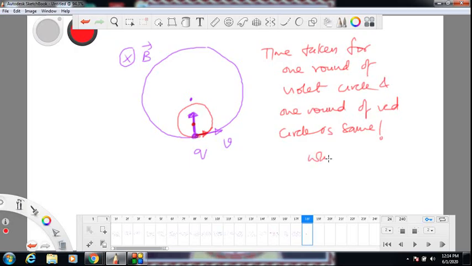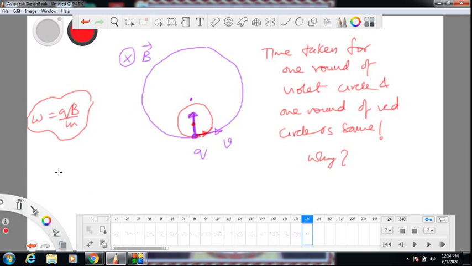Why? This is what you should understand. What is omega? qB by m in both cases. Is it dependent on the velocity? In the violet circle case, velocity was more. In the red circle case, velocity is less. But omega does not feature velocity at all.